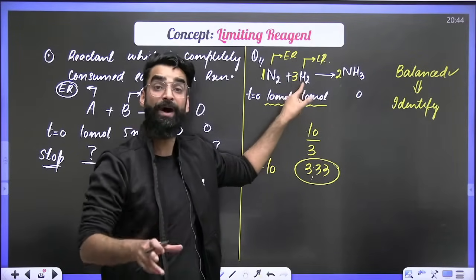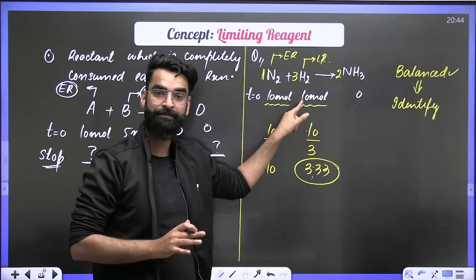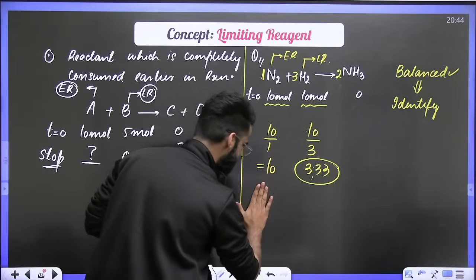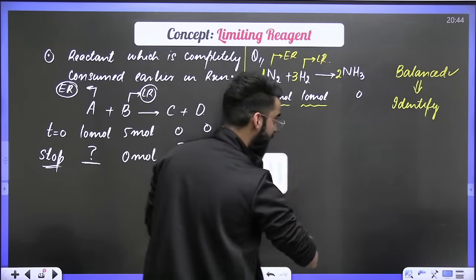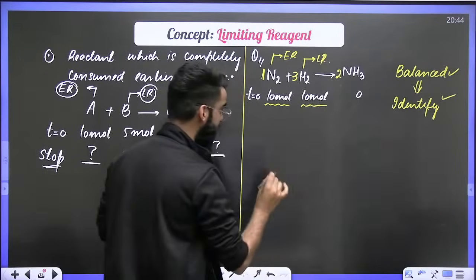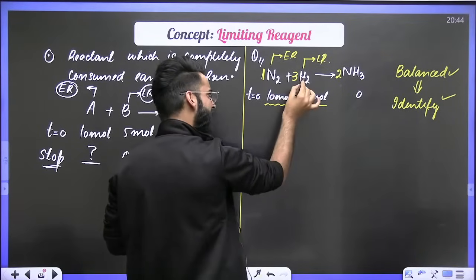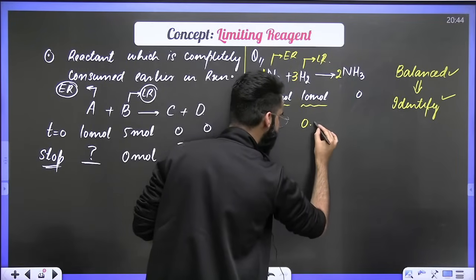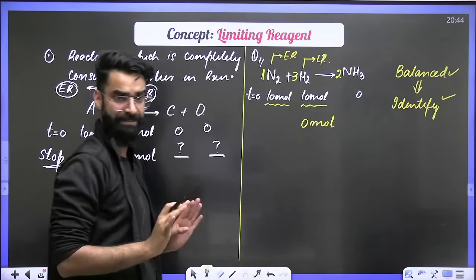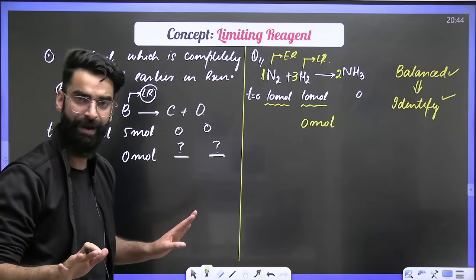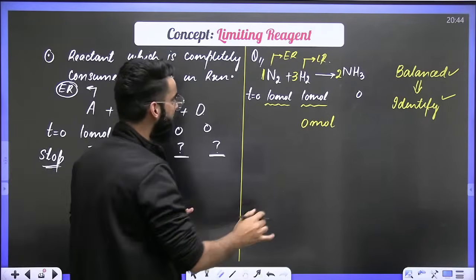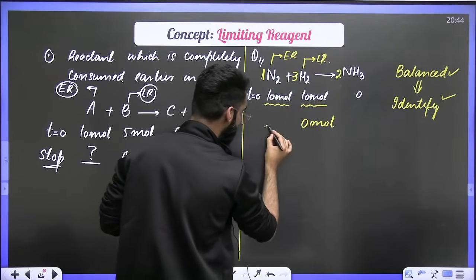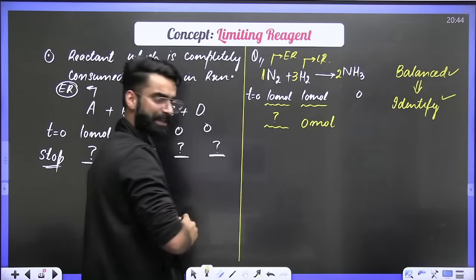So this H2 over here is my limiting reagent, basically. Now, if H2 is my limiting reagent, just remove all the calculation which you have done. You have identified the limiting reagent, which is H2, correct? If H2 is the limiting reagent, that means it would have got completely consumed in the reaction. Out of 10 moles of H2, there will be 0 moles of H2 left in the container because it's the limiting reagent, completely consumed, right? Now, dear students, this is the limiting reagent and this is the excess reagent. That means out of 10 moles of excess reagent, there will be some moles present in the container.